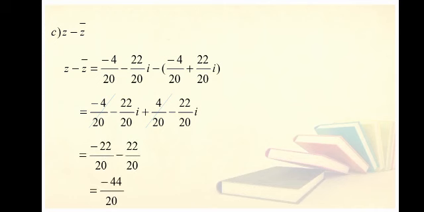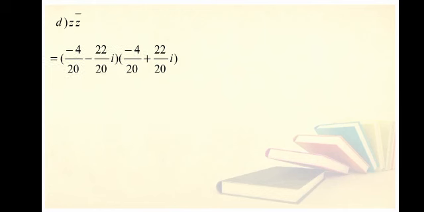Minus 22 and 22 are the numerators and the denominators are same. So it will become minus 44 over 20. Minus 44 and 20 are the multiples of 2. It will become minus 22 over 10. 22 over 10 is the multiple of 2. So it will become minus 11 over 5. Because 2 11 times 22 and 2 5 times 10, so minus 11 over 5 is the answer of C part.